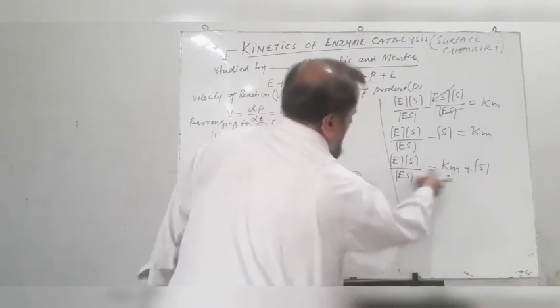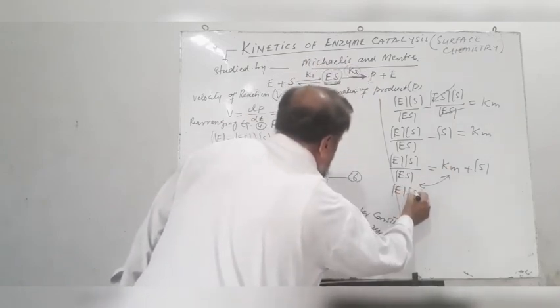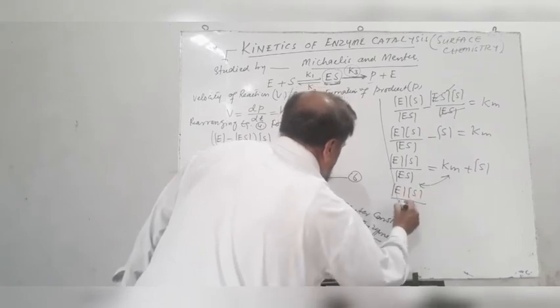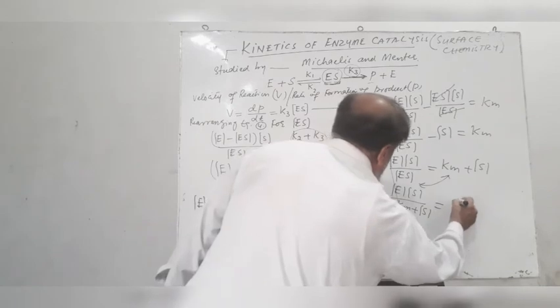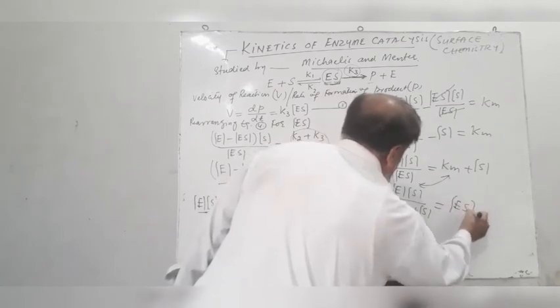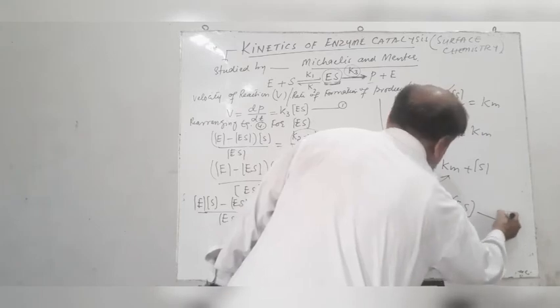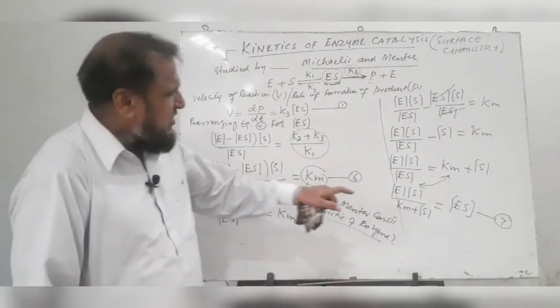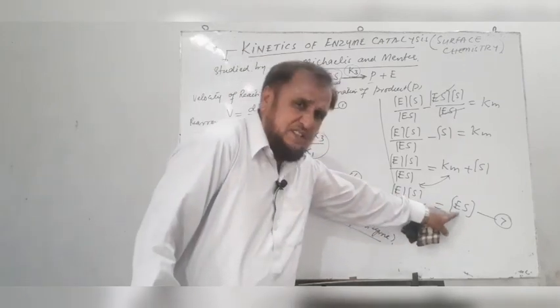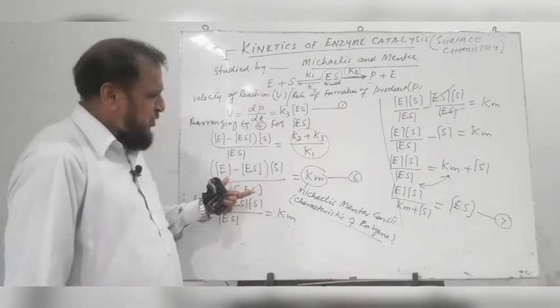Interchanging the positions, we get concentration of E into concentration of S divided by Km plus concentration of S is equal to concentration of ES, enzyme intermediate complex, equation number 7. Now we have obtained an equation for the concentration of intermediate complex by using steady state approximation.